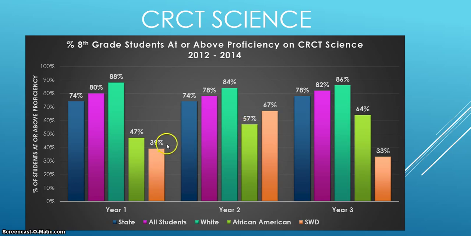In fact, our students with disabilities went from 67% in year 2 to 33% in year 3. So that again is something that we would need to take a look at to see what we can do to close that achievement gap. Now, as in the other content areas, our students performed slightly better on average compared to the state results.